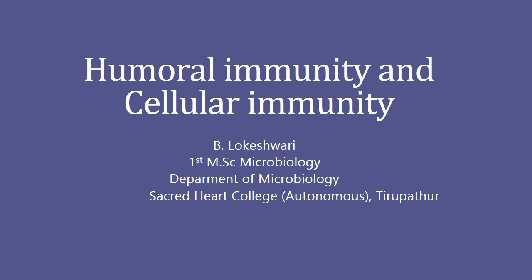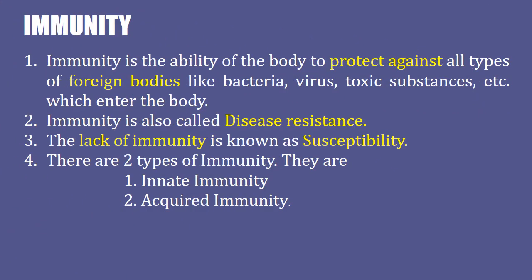Let us discuss the topic humoral immunity and cellular immunity. First, immunity is the ability of the body to protect against all types of foreign bodies like bacteria, virus, toxic substances, etc. which enter the body. Immunity can be defined as the body's ability to defend against infection. It is the primary way of protecting the body against an infectious disease.